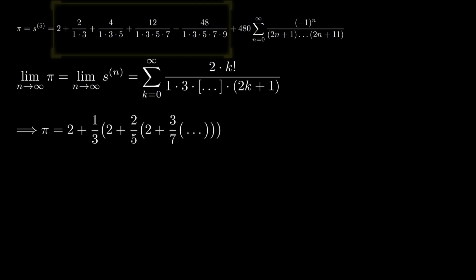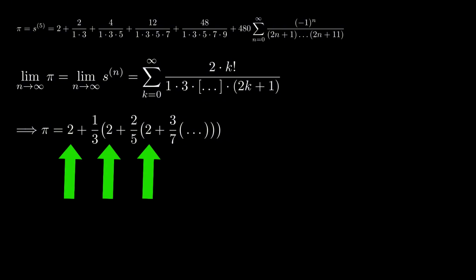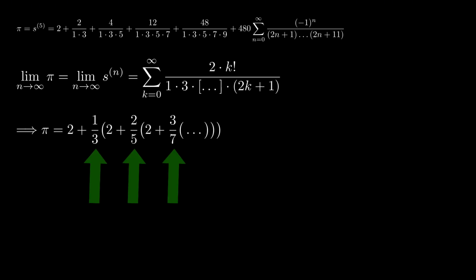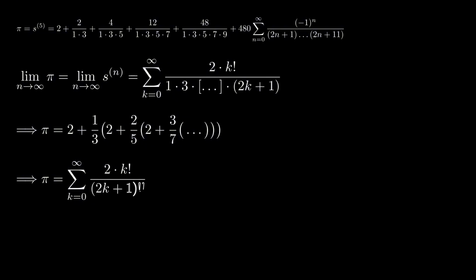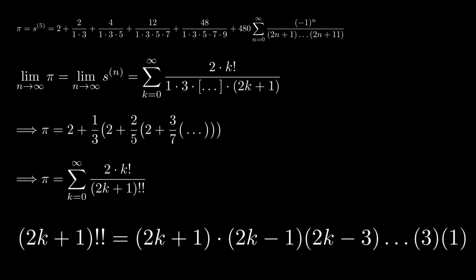We can express this as an infinitely nested equation consisting of multiplications and additions. Observe that we can get the coefficient of 2 from the constant 2 terms, and we can get n factorial over the product of the odd numbers by multiplying out the nested fraction terms. Lastly, we can rewrite the denominator as the double factorial of 2k plus 1, which is just some fancy notation for the product of the first k plus 1 odd numbers.